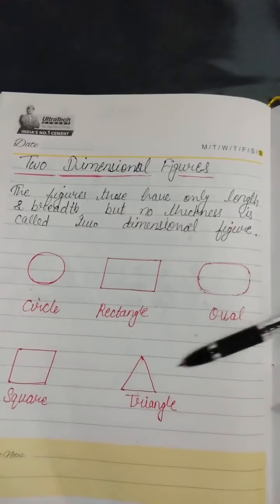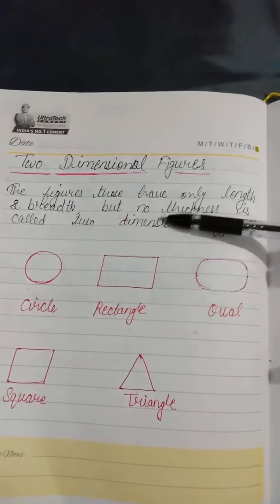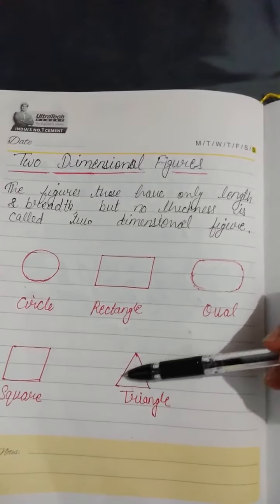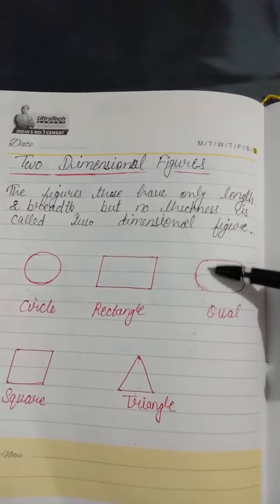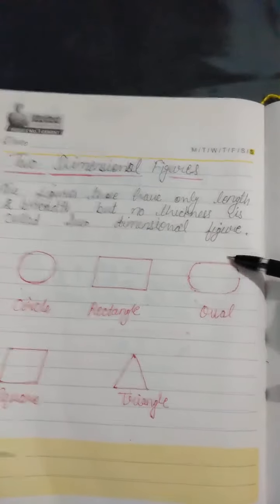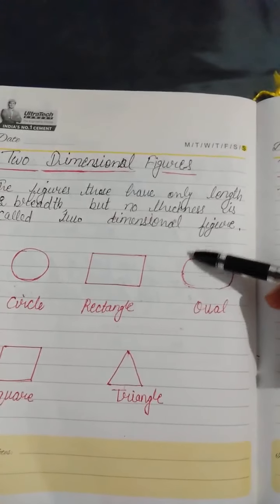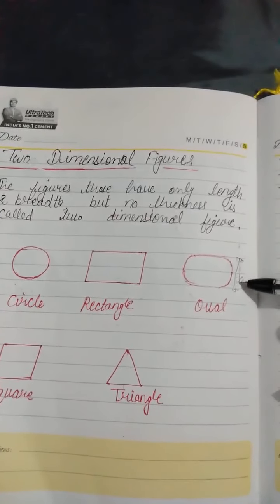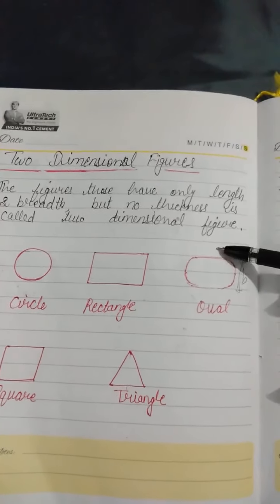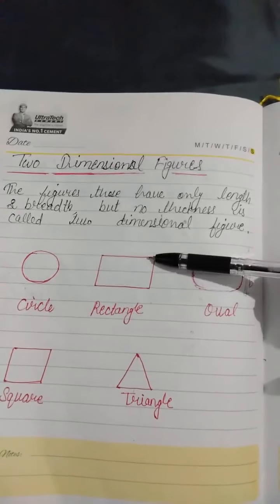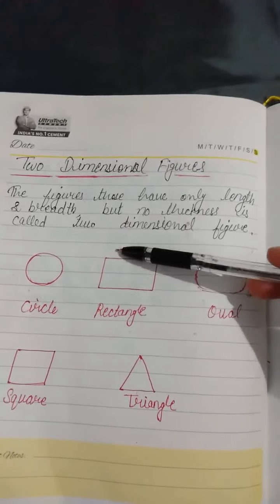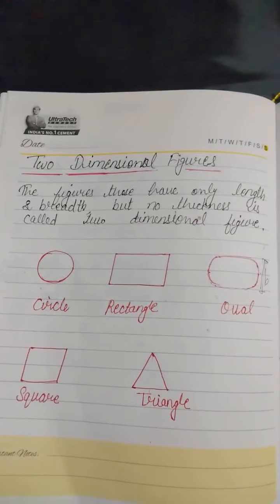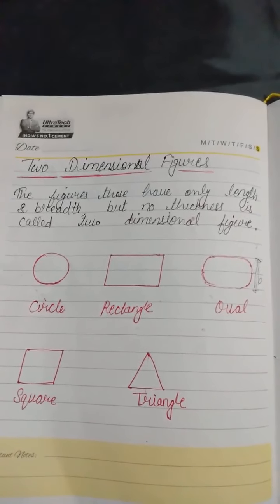Like we can say this is length, and here this is breadth. In this way we can say this is the breadth of this shape. So this has only length and breadth, no height. Similarly here this is length and this is breadth. There is no height, no thickness. So those figures are called two-dimensional figures.